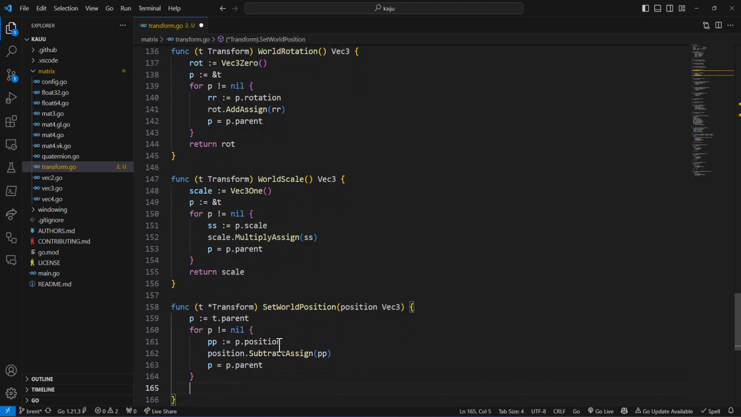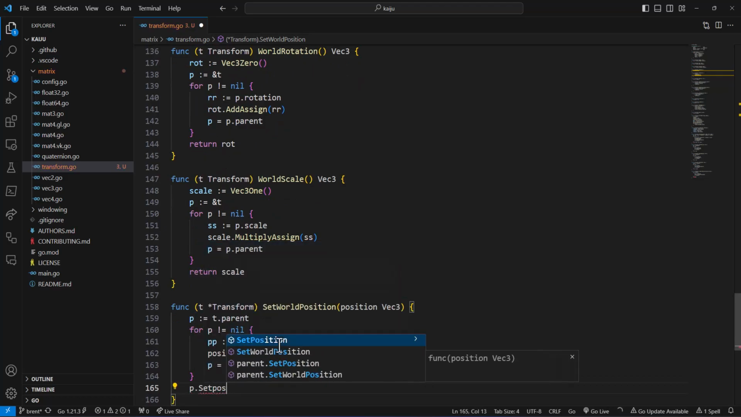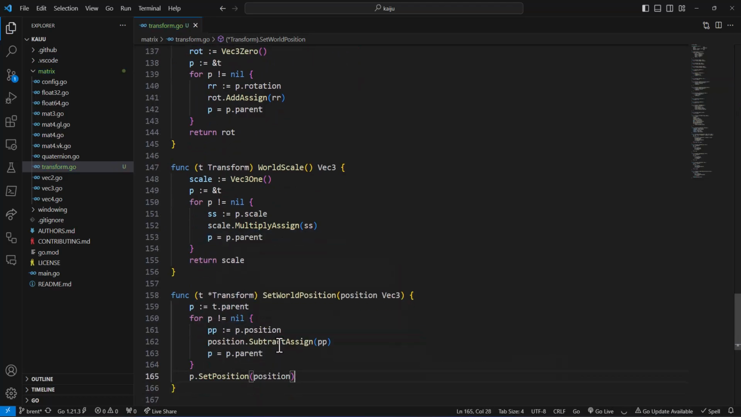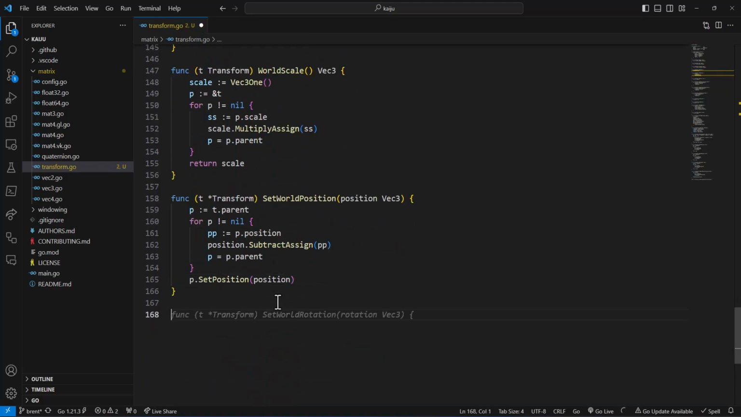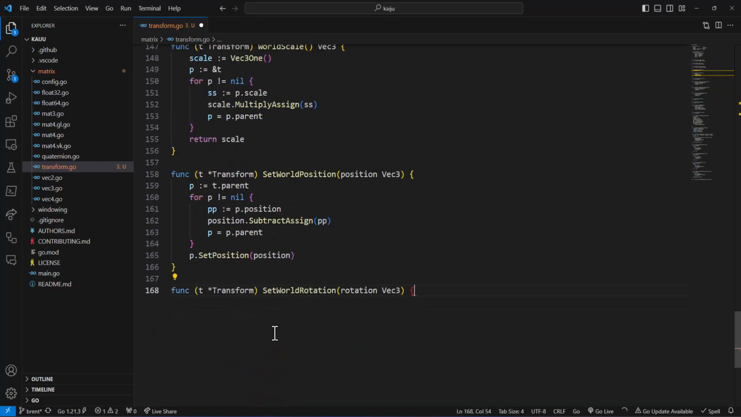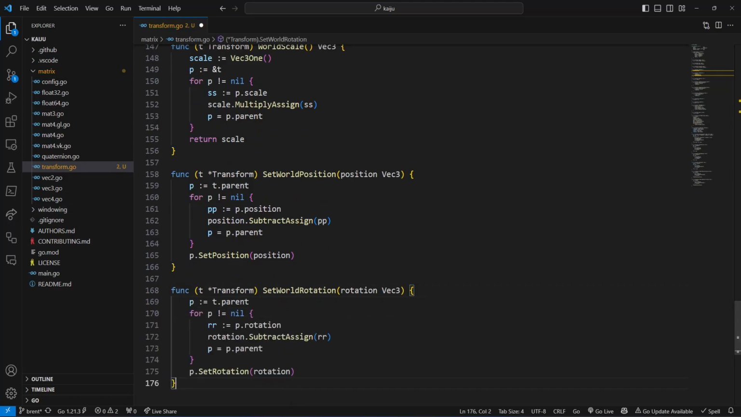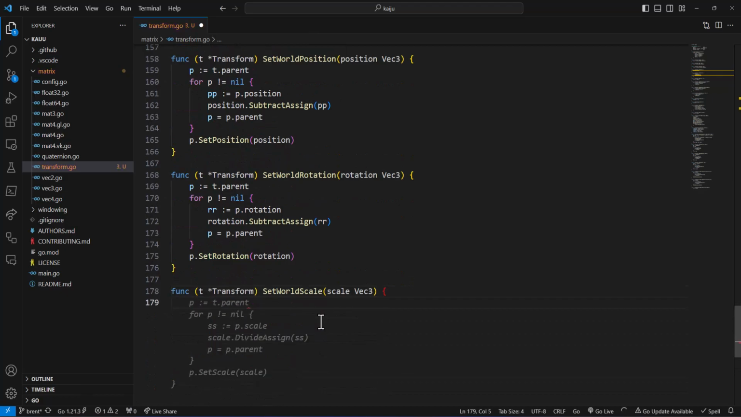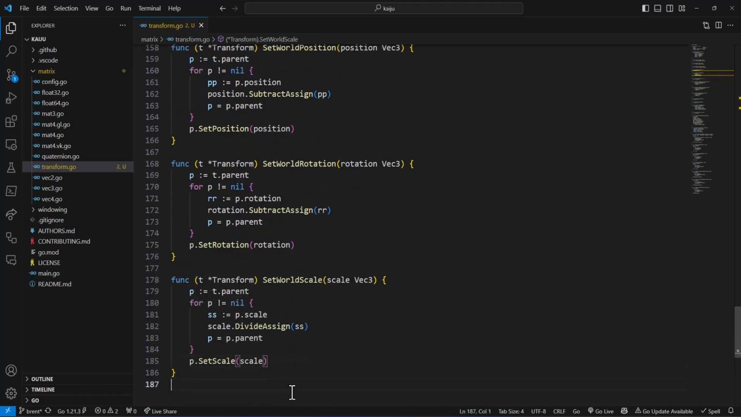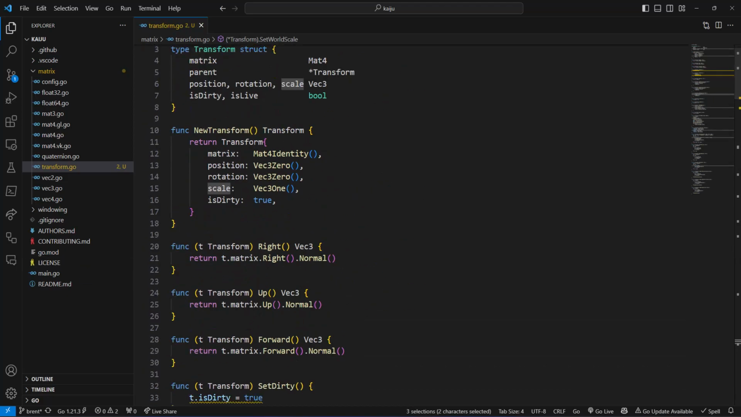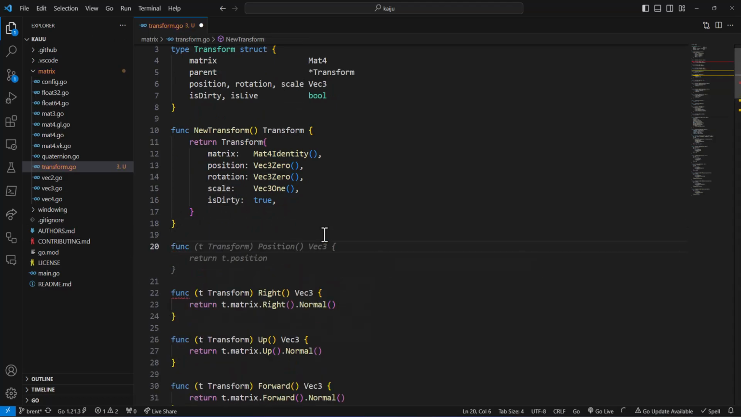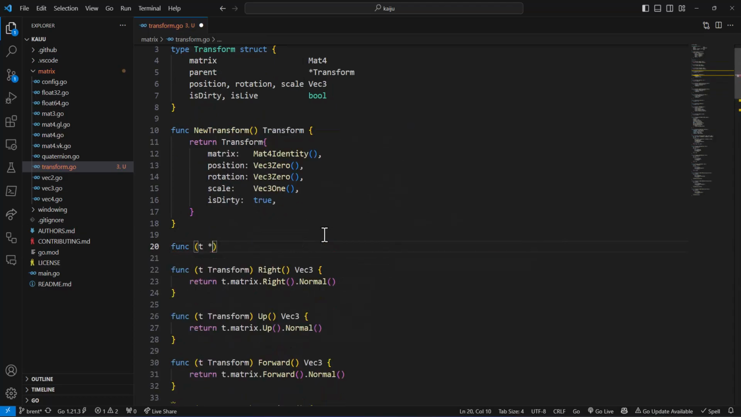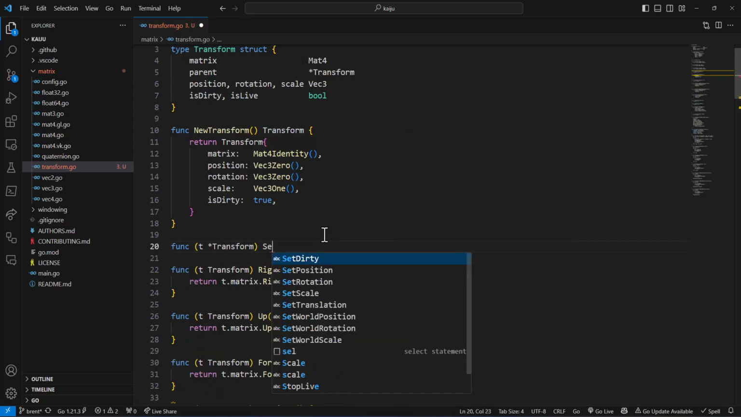And then we can do p.setPosition because we want to set the dirty to true on that one. And we can set the world rotation, which is likewise, and then we can set the world scale. Cool. And use divideAssign, which is correct. So now the only thing we're missing here is the set parent function. So func (t *Transform) SetParent.